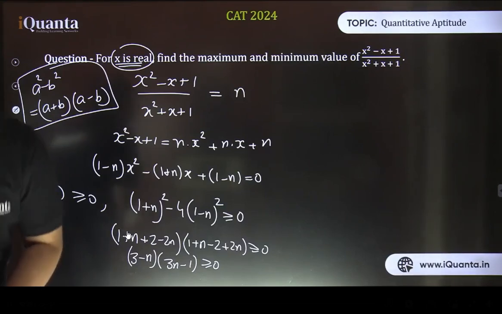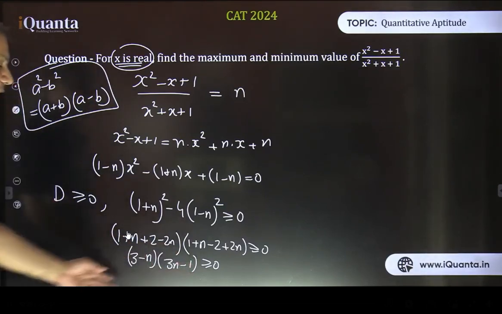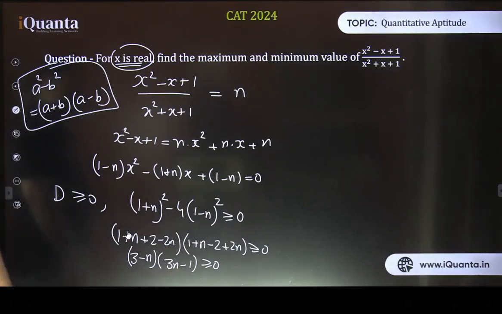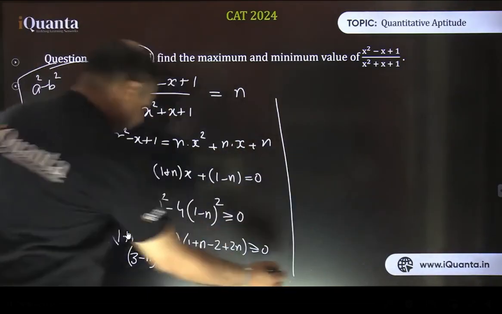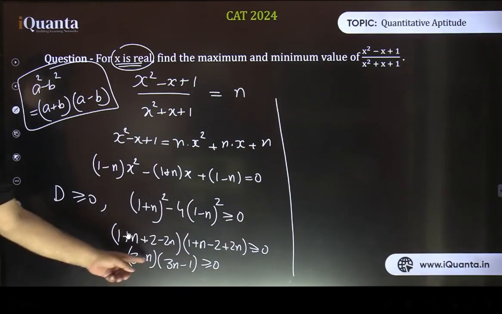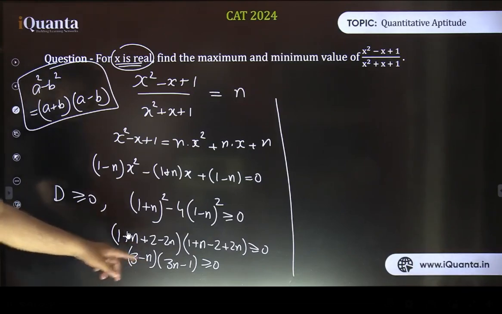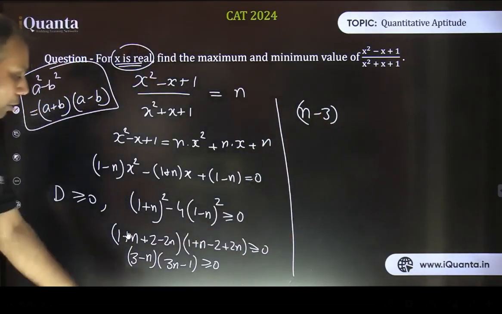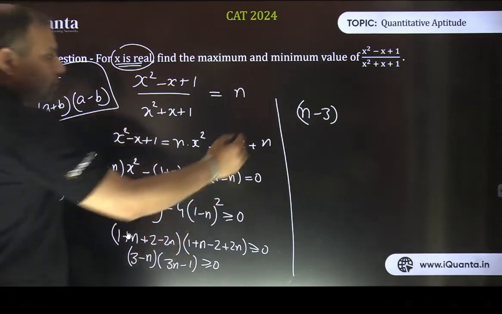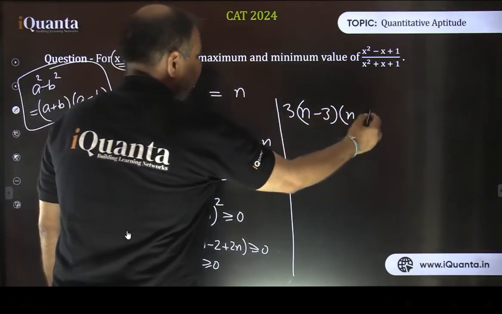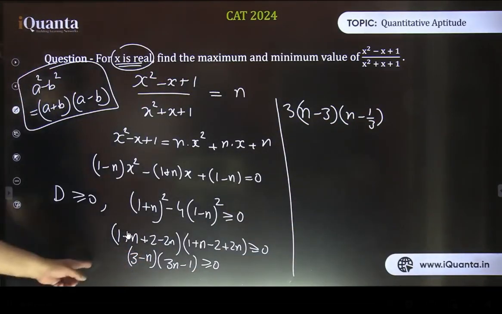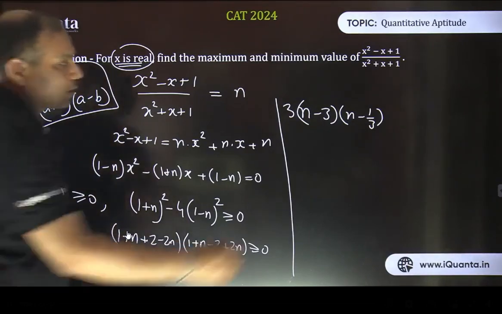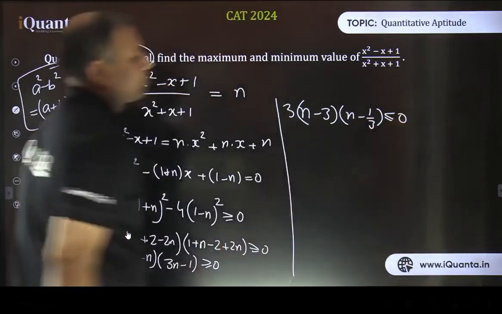Is it okay so far? Now we are almost done. So let me rewrite what this expression has become. If I take negative common here to make it n minus 3, this sign is going to change here. So n minus 3, and I'm also taking 3 outside, so this will become 3 times n minus 3 into n minus 1 by 3, and as I've taken minus outside, this sign is going to change. It will become less than or equal to 0. Now that is the expression.